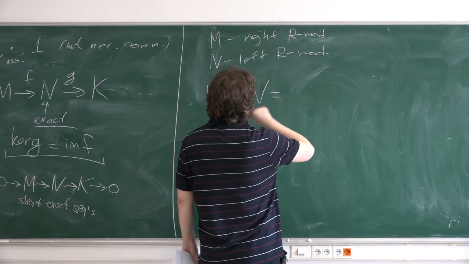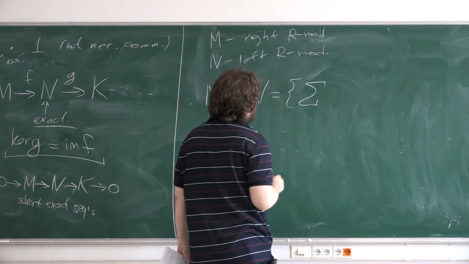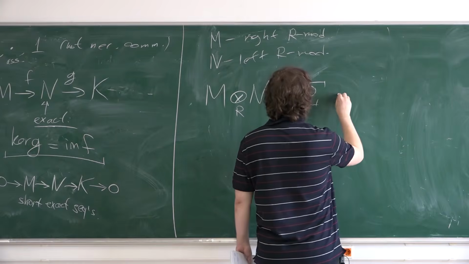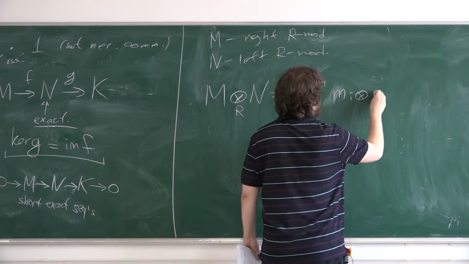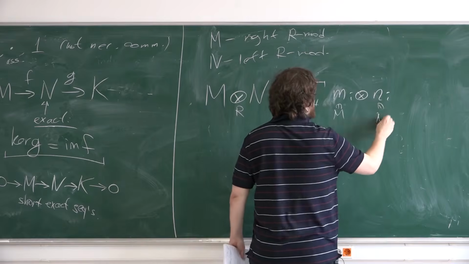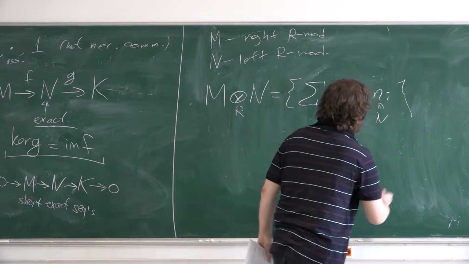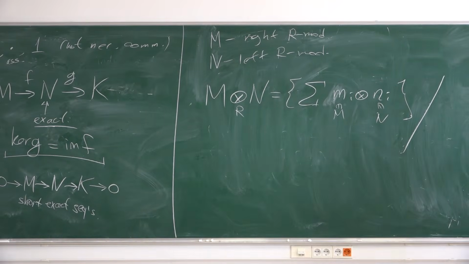It's the abelian group generated by all sums, formal sums, of formal pairs of an element from M and an element from N. It's the abelian group of formal sums modulo the following relations.